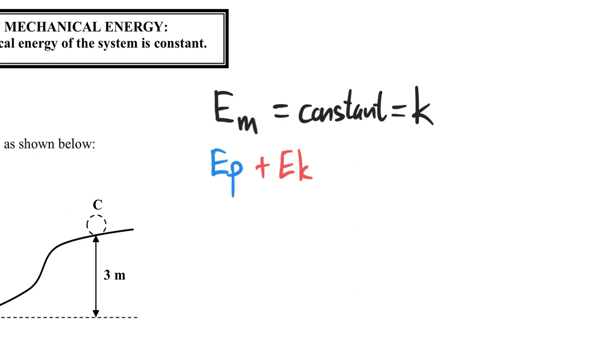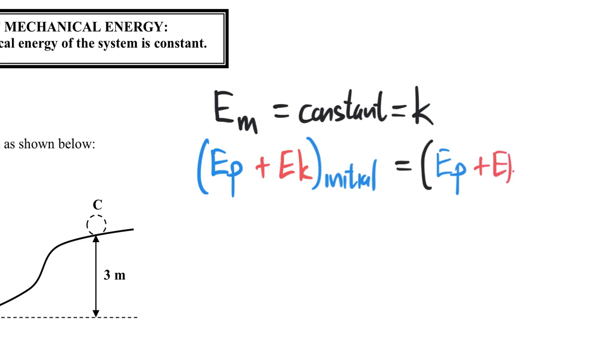If we look at the mechanical energy in the initial situation, and then in the final situation, the potential energy plus the kinetic energy at the end will be the same.